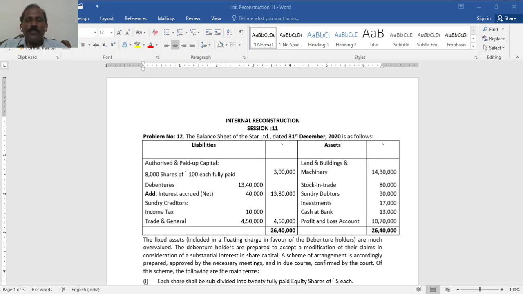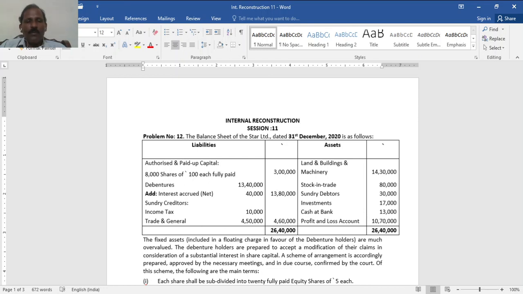Welcome to this session. In this session, we shall solve one more problem. Perhaps this will be the last problem in this chapter. Let me go through the problem. The balance sheet of Star Limited dated 31st December 2020 is as follows.